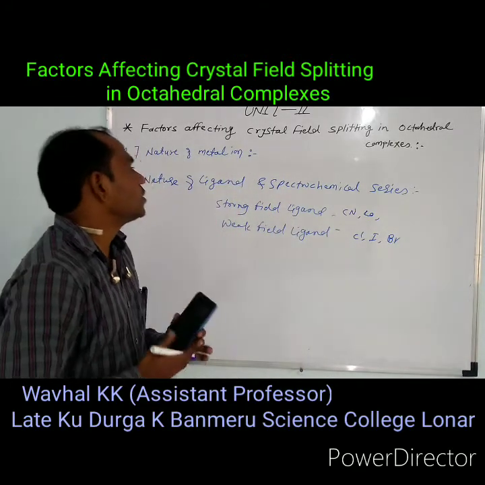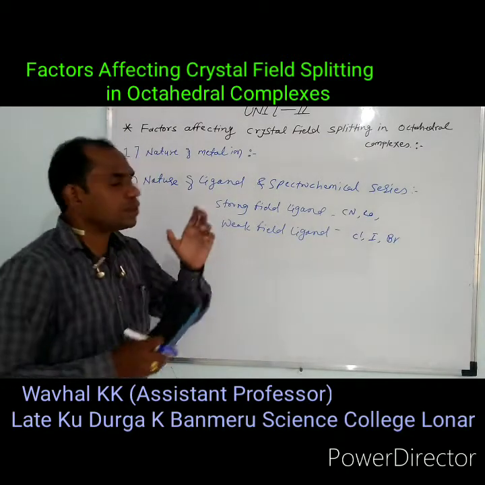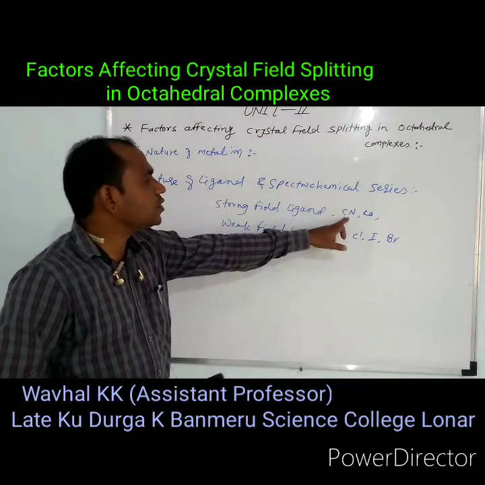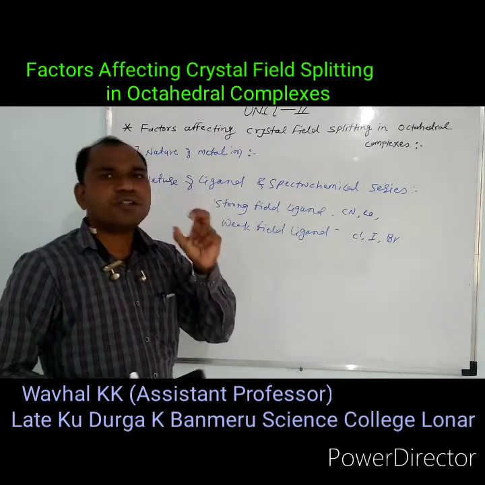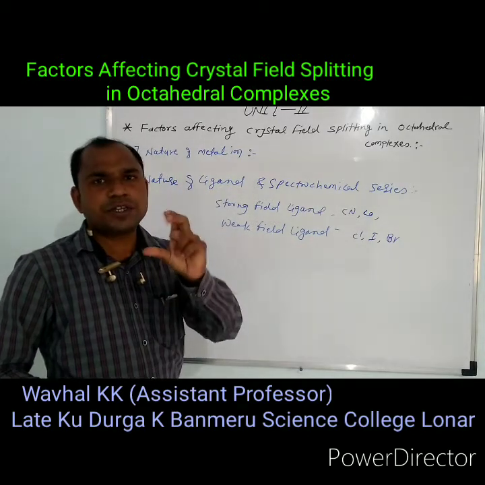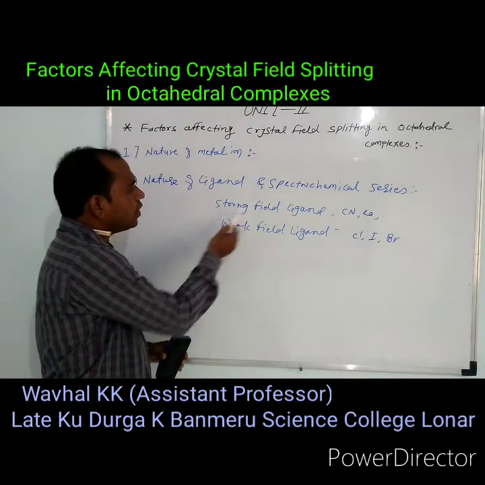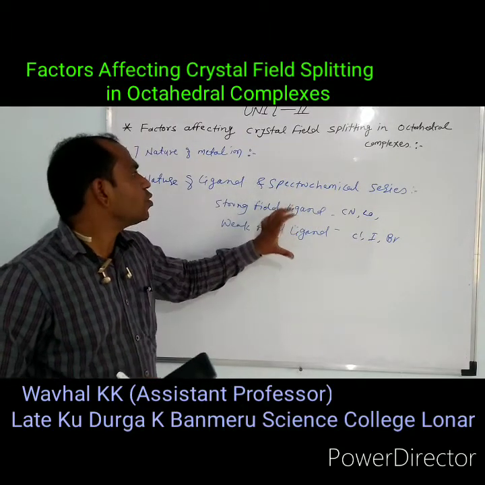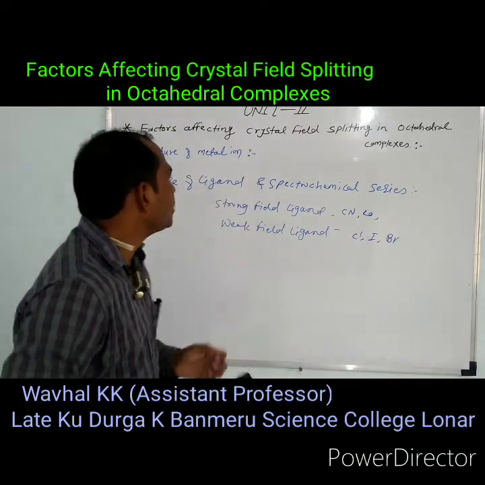When the central metal atom is the same, for example chromium, and it forms complexes with CN, the crystal field splitting is higher. When chromium forms complexes with chlorine, the crystal field splitting is lower. These differences arise due to the presence of strong field ligands and weak field ligands, which are responsible for the crystal field splitting in octahedral complexes.